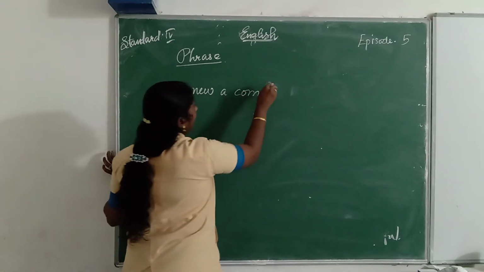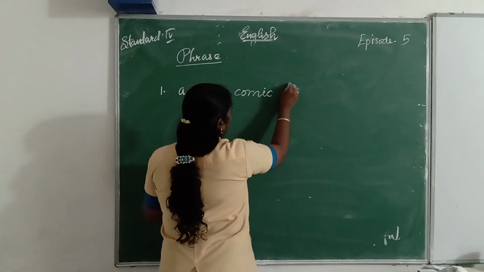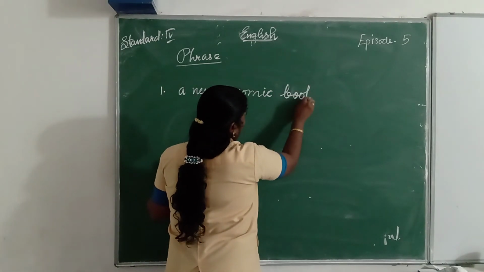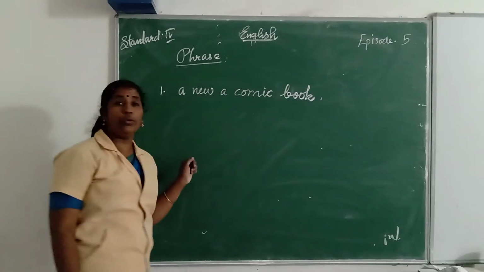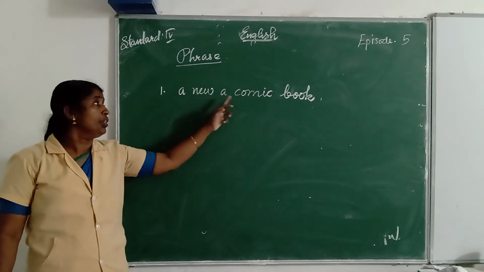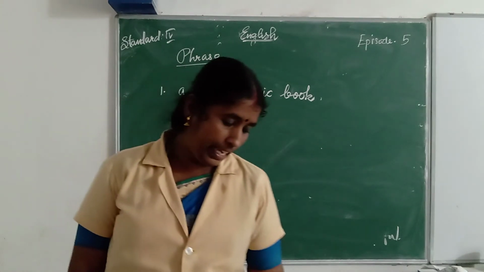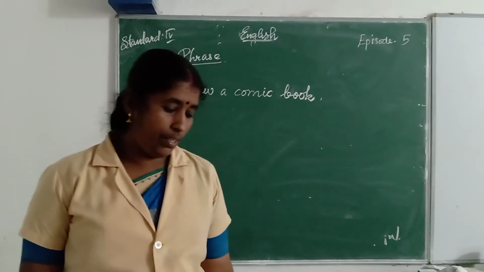Ask your children. You can write like this: a new comic book. A, new, N-E-W, comic, C-O-M-I-C, book, B-O-O-K. A new comic book.